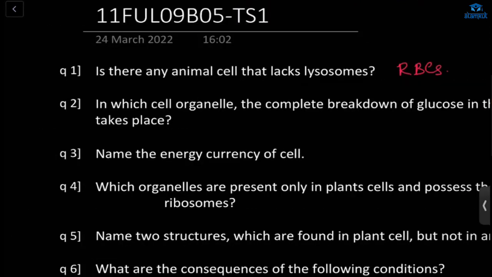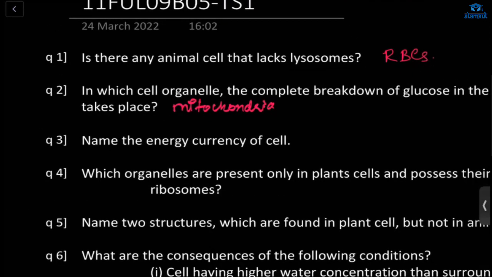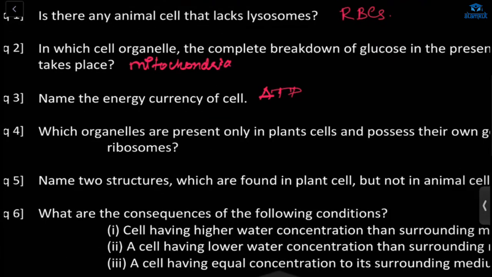Mitochondria. This is also correct. Good. Name the energy currency of the cell. Ma'am, it is ATP. Easy. Correct. Let's see the fourth one.